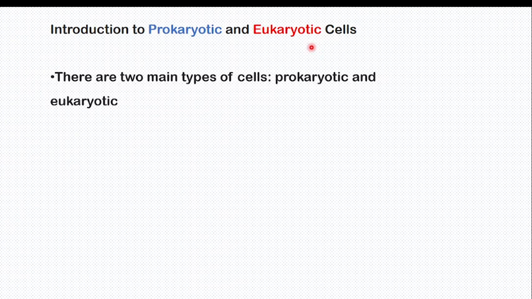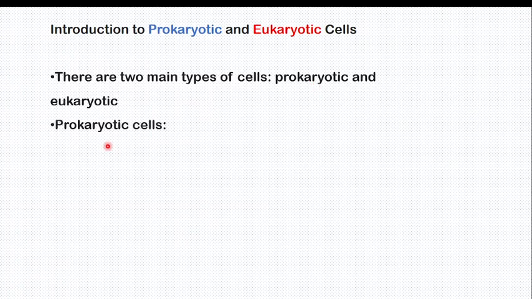A cell can be either a prokaryotic cell or a eukaryotic cell. This means in this world we have two types of cell: prokaryotic cells, which do not have a nucleus, and eukaryotic cells, which have a nucleus. There are two main types of cell, as I told you. Don't say that there is animal cell and plant cell; that is wrong.